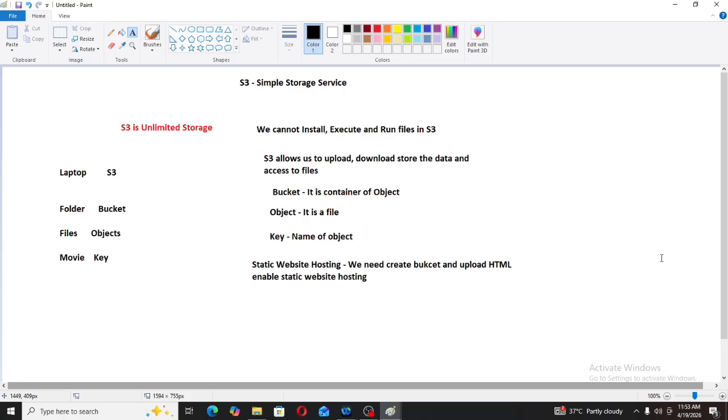So this is just an overview of the simple storage service. We will go deeper into the simple storage service in our coming videos.